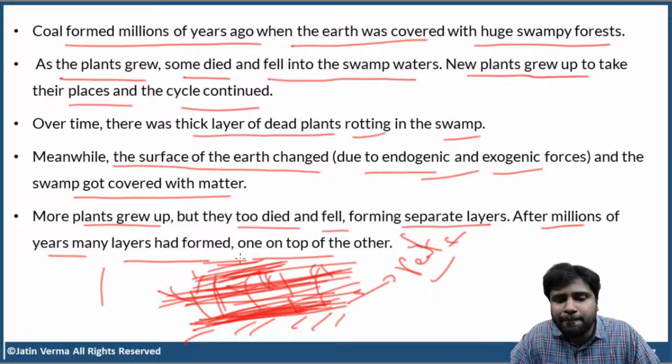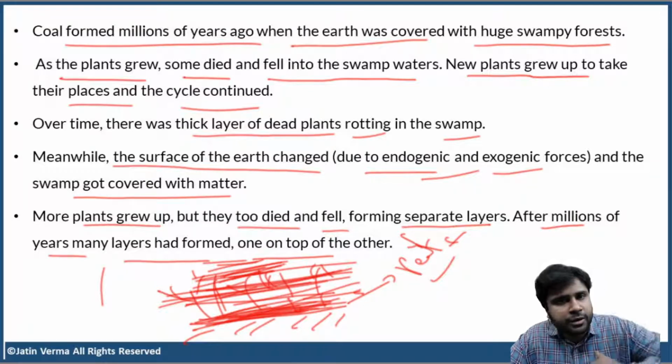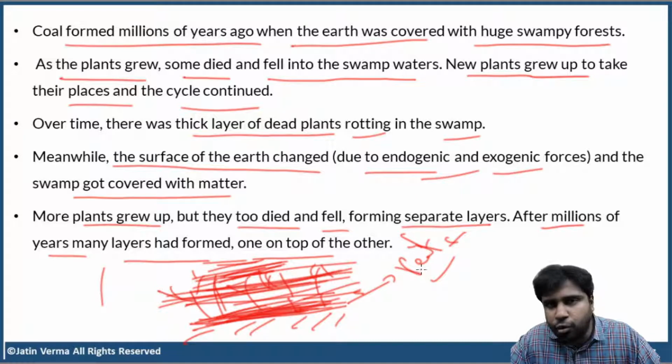In this way, many layers are formed, and all these layers are lying one on top of the other. So now the peat layers at the bottom are under a lot of pressure because they are bearing the weight of all the topmost layers, and also heat. So both heat and pressure combined together transform peat into coal.